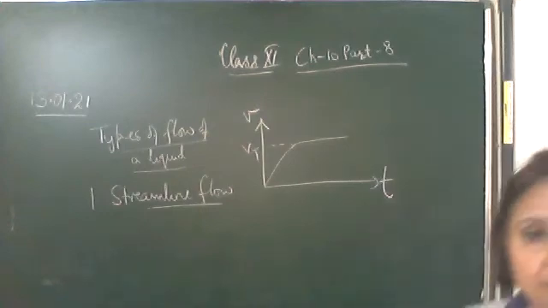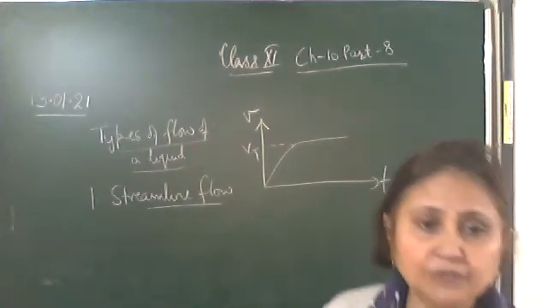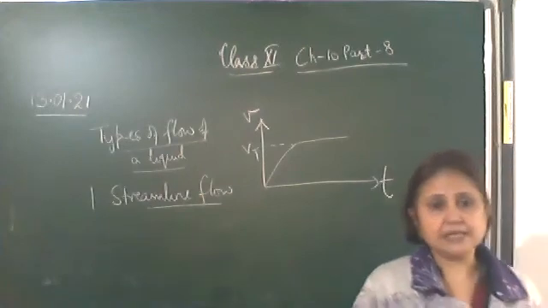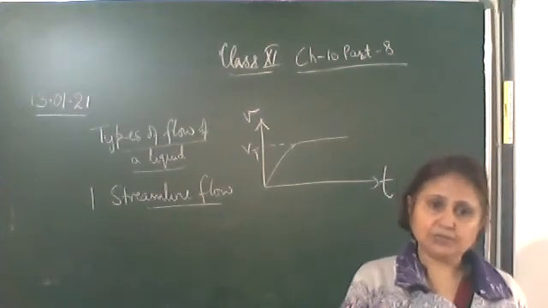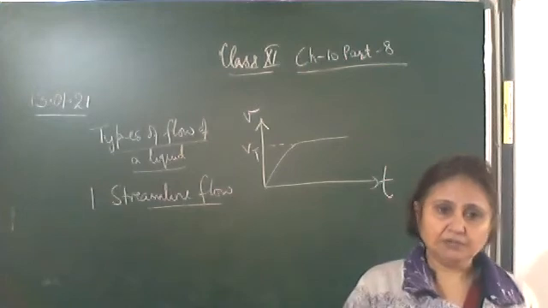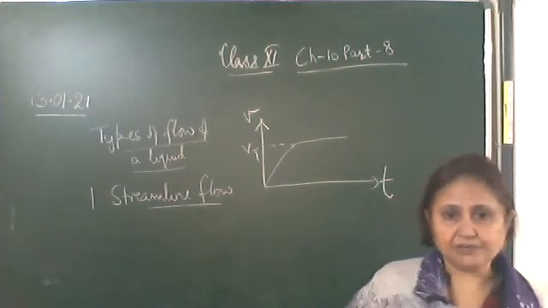Now what is streamline flow? If the velocity of the liquid is less than a particular velocity, that particular velocity is called the critical velocity. We'll discuss the critical velocity after this topic.